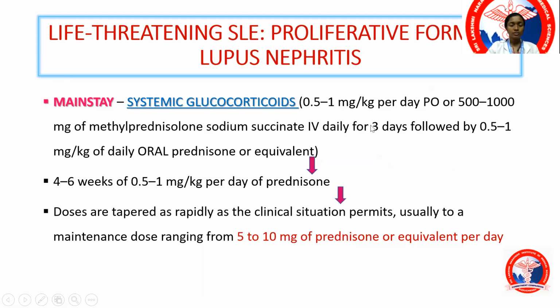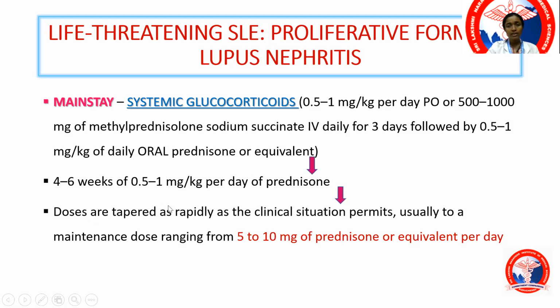We start with either prednisolone or methylprednisolone. So what you do is, after starting them on 0.5 to 1 mg per kg of oral steroid or 500 mg to 1 gram of IV steroid, that is methylprednisolone is IV, oral will be prednisolone. Then you try to maintain it for a period of 1 to 1.5 months in the same dose. Methylprednisolone usually, that is known as pulse therapy. Give it for 3 days, 500 mg to 1 gram, followed by oral steroid at the dose of 0.5 mg to 1 mg per kg.